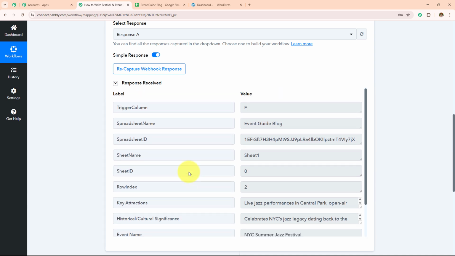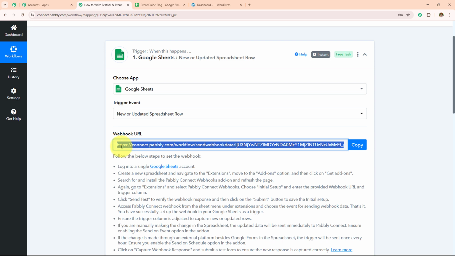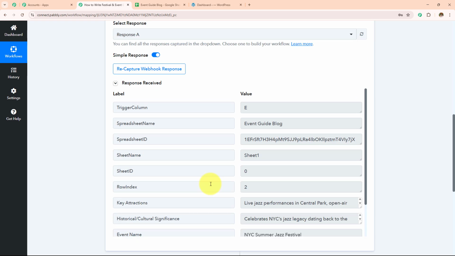response here. Now this shows the connection setup that we have created between Pabbly Connect and Google Sheets with the help of this webhook URL is successful. And now whenever I'm going to add a new detail, I'll start capturing that response here in this workflow.